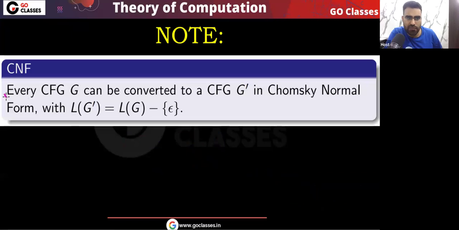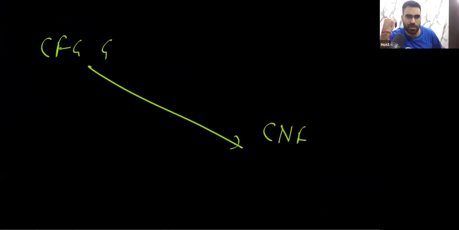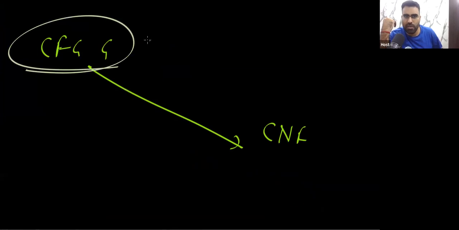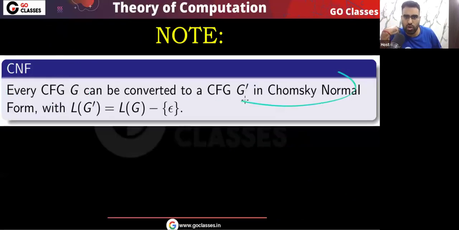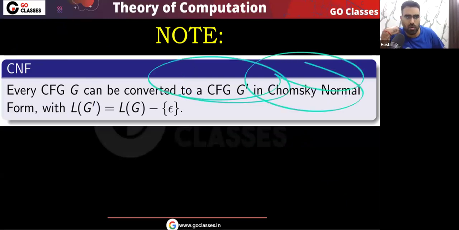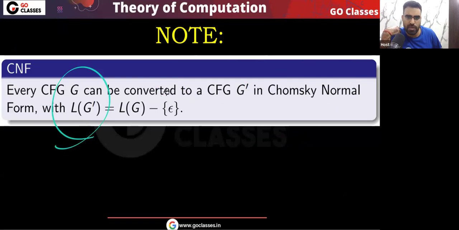Read this statement: every context-free grammar can be converted into Chomsky normal form, such that the language of the Chomsky normal form will be L minus the empty string. So when you convert any context-free grammar into Chomsky normal form, basically the empty string will be eliminated. Very simple, everything else will be the same, remember. So for every context-free grammar, there is a context-free grammar in Chomsky normal form such that its language will be the language of G minus the empty string. Is this point clear? Let me know.